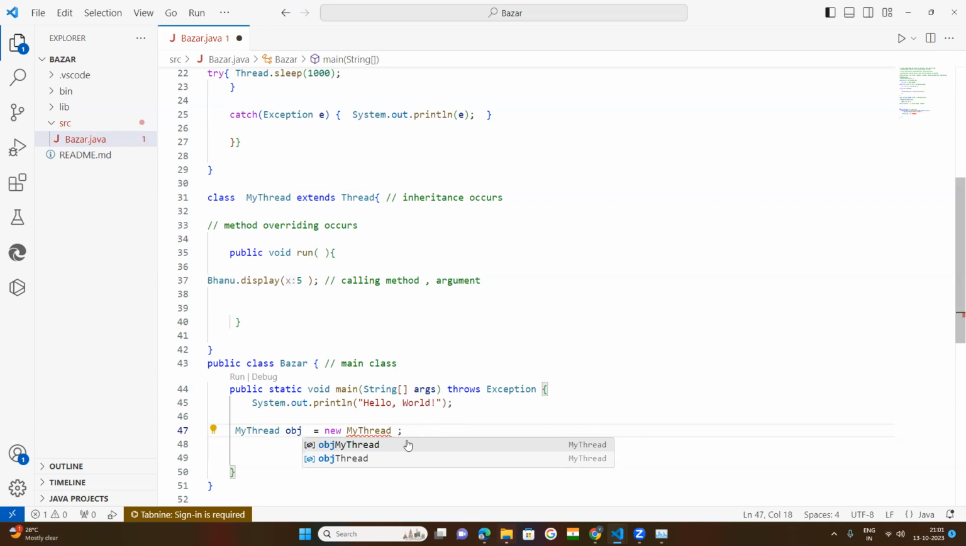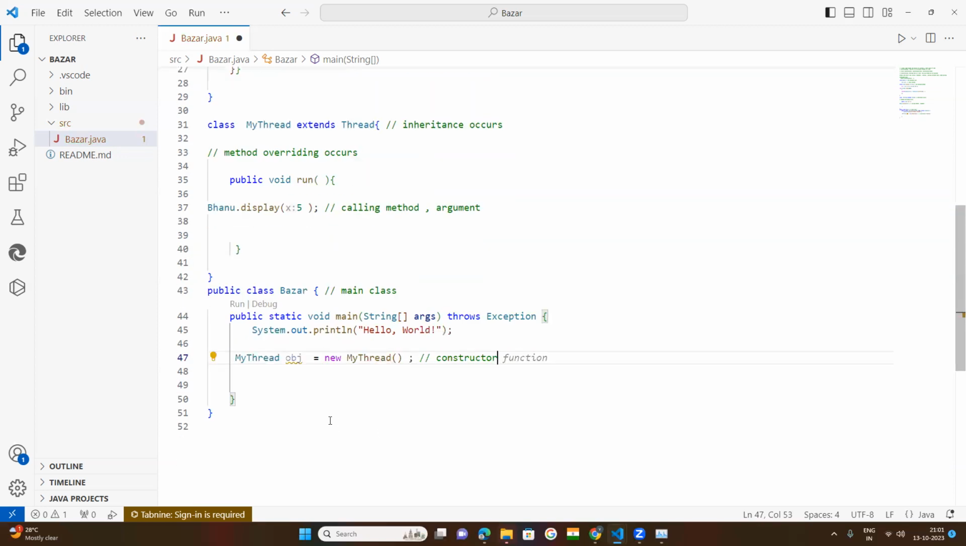Now come down. The object is created, so why is it giving an error? I told you that this is a constructor. A constructor must always be suffixed with parenthesis brackets. So you comment here: this is the constructor method. So now it is okay.